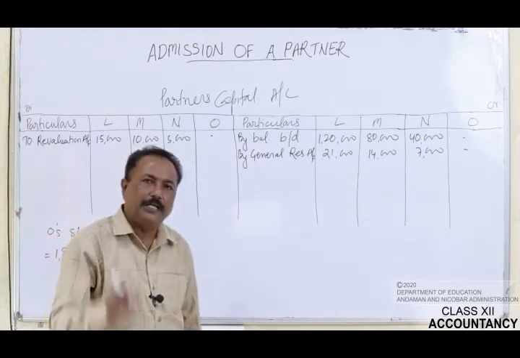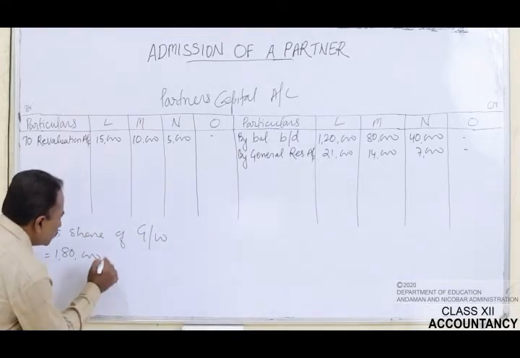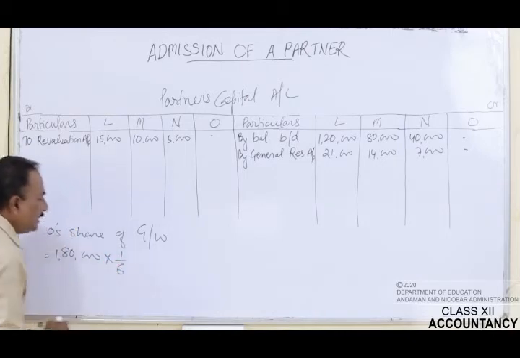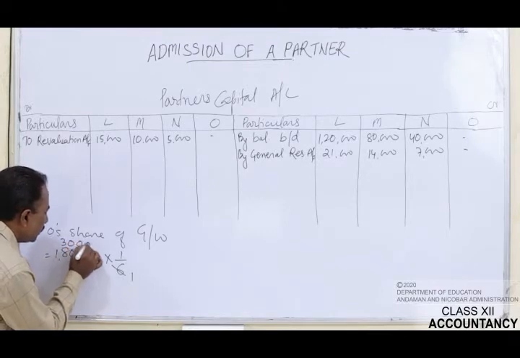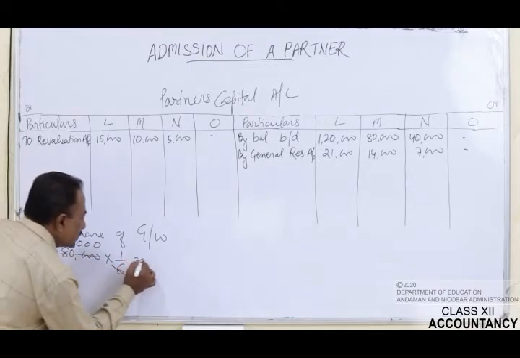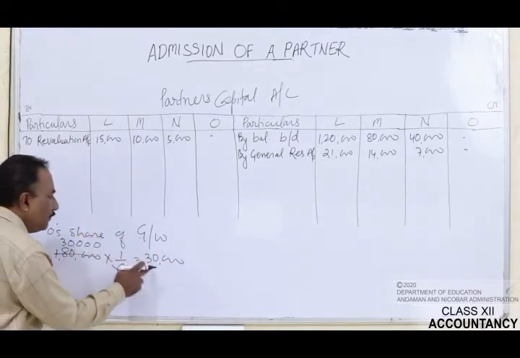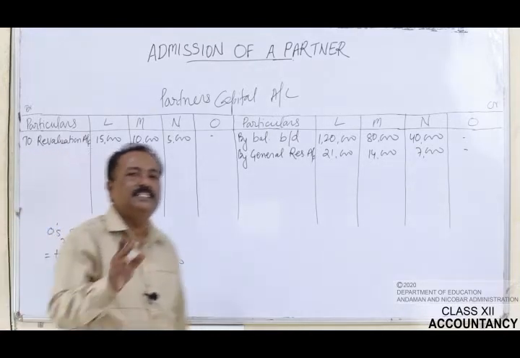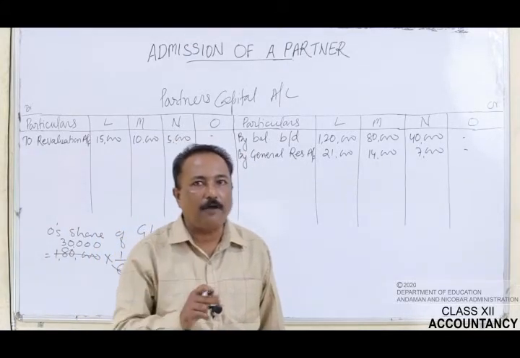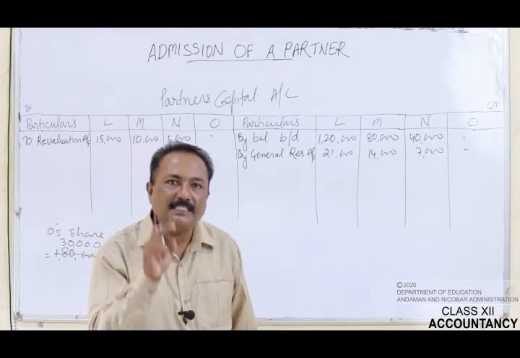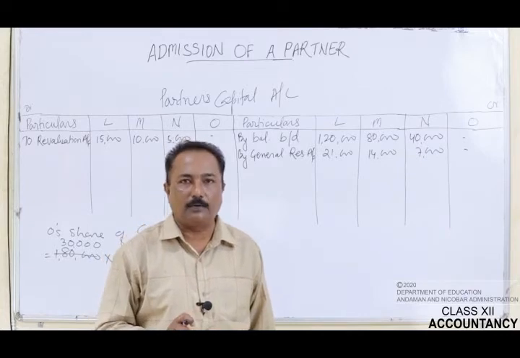What is the share in profit of O? It is 1 by 6. So multiply it with 1 by 6. 6 ones are 6. 6 threes are 18. 0, 0, 0, 0. So it is rupees 30,000. So we can say that O's share of goodwill is rupees 30,000, which he is bringing in cash. Now when he brings his share of goodwill in cash, at that moment we pass the journal entry as cash account debit to premium for goodwill account.